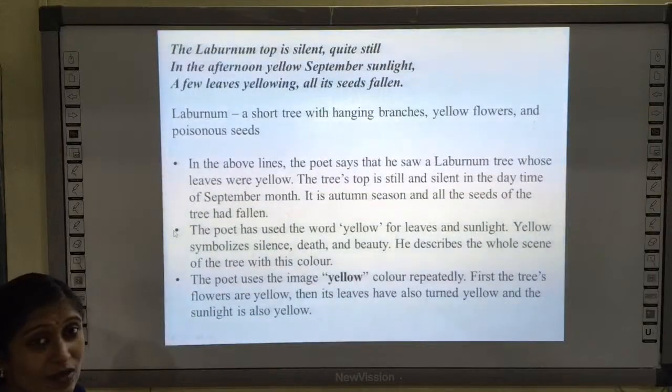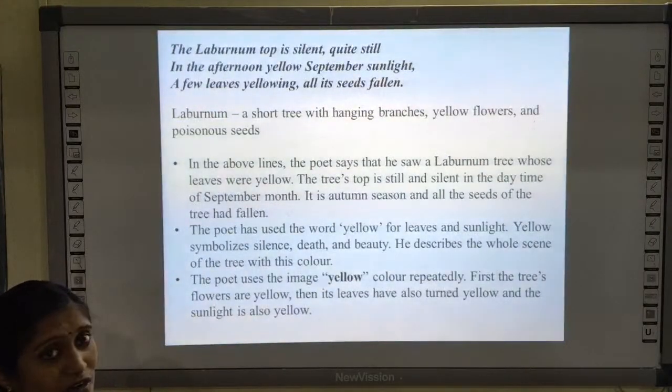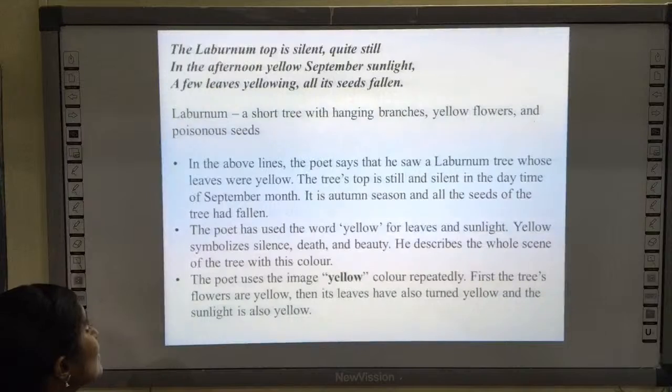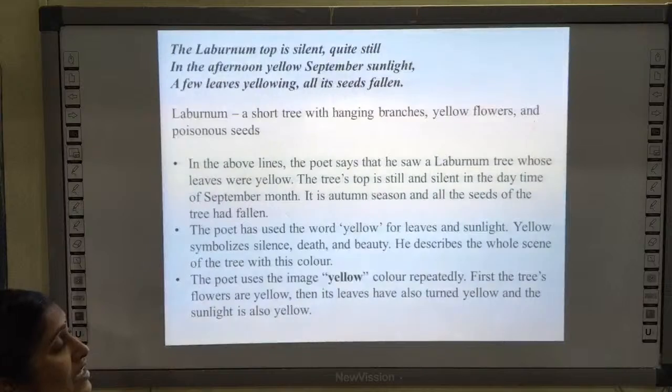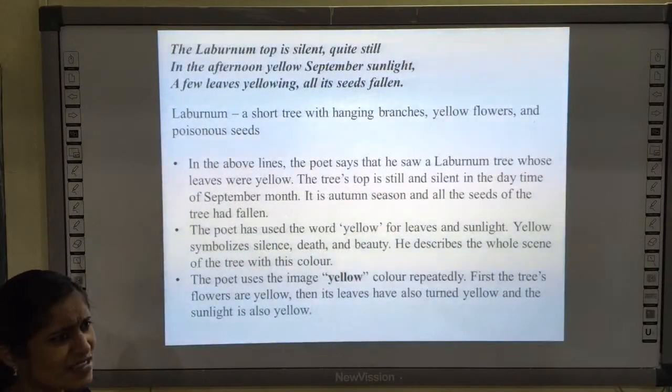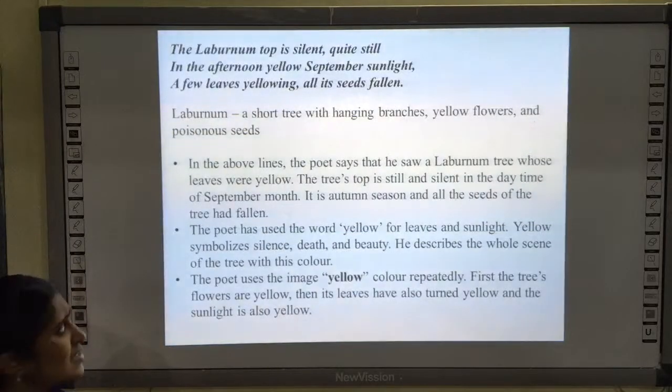So we will go to the explanation of the poem stanza wise. The laburnum top is silent, quite still in the afternoon, yellow September sunlight, a few leaves yellowing, all its seeds fallen. Okay. So the laburnum, as I said, is a short tree with yellow flowers and low, hanging branches with the poisonous seeds in it.